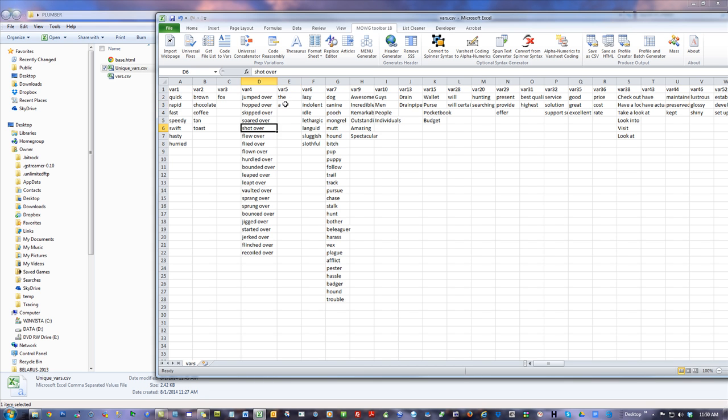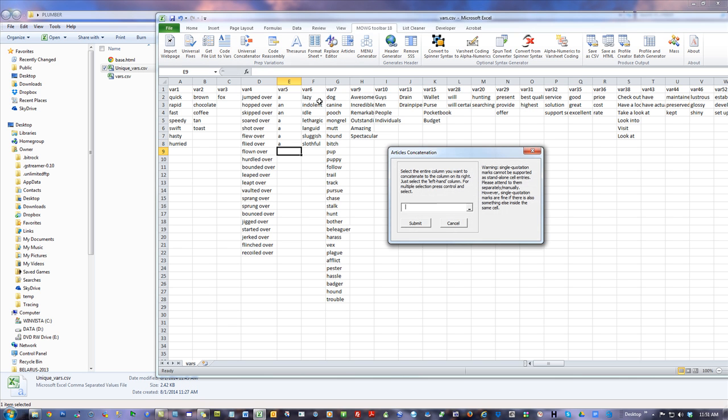Either I want the, clear the contents: the lazy, the indolent, the idle, the lethargic. That works every time. Or I have to go a and an. And if I want to go a and an, here's more practice: a lazy, an indolent, an idle, a lethargic, a languid, a sluggish, a slothful. Again, articles. Combine them.